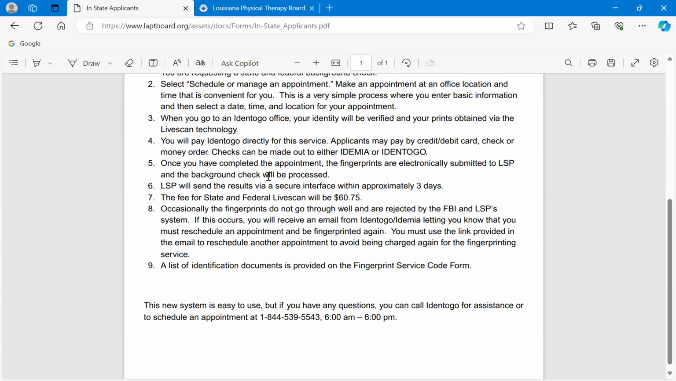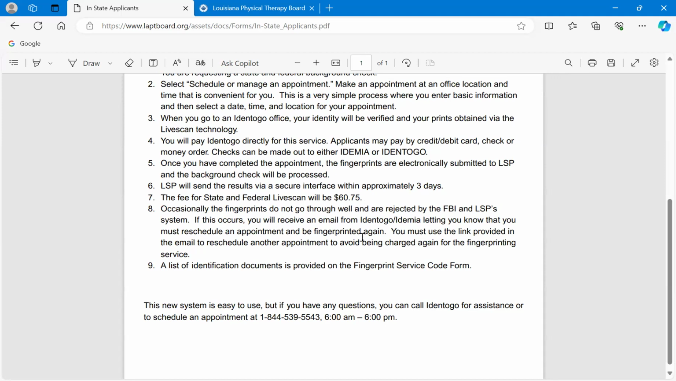Once you have completed the appointment, the prints are electronically submitted to the Louisiana State Police and the background check will be processed. The Louisiana State Police will send the results via a secure interface within approximately 3 days. I think right now, when we first started, it's been about 3 to 5 days, and that may get shorter as time goes on. This is a brand new process for us at the time of this recording. The current fee for state and federal live scan will be $60.75.